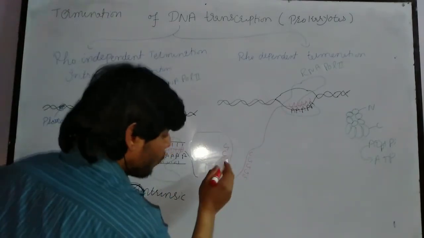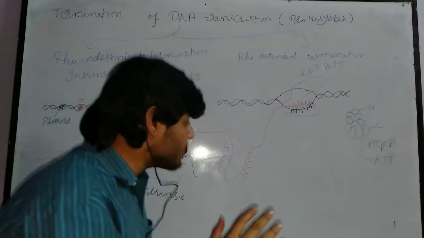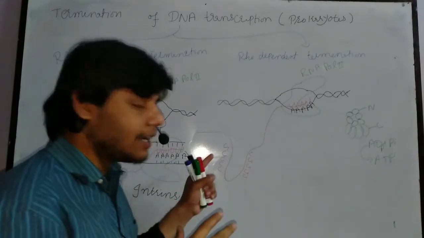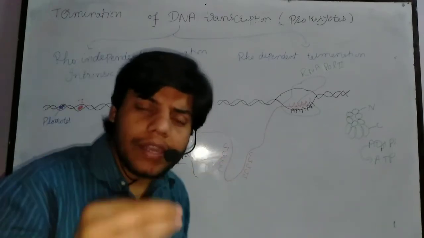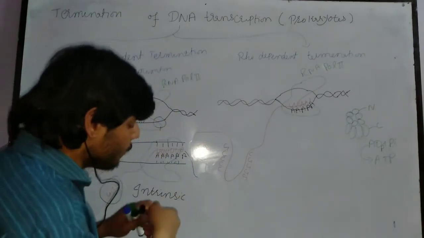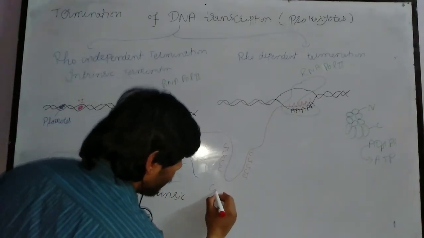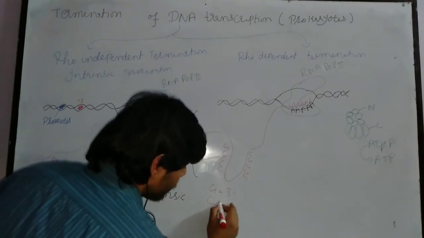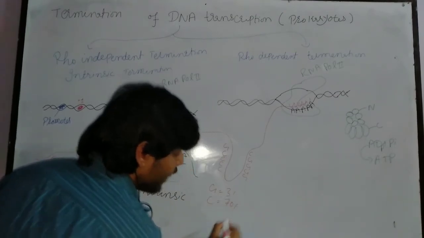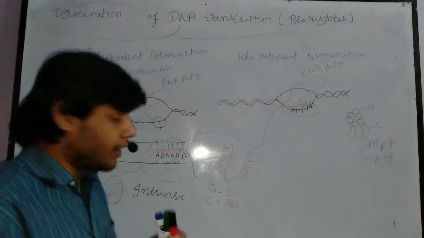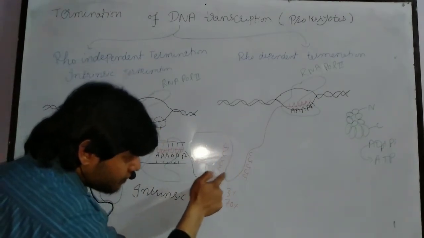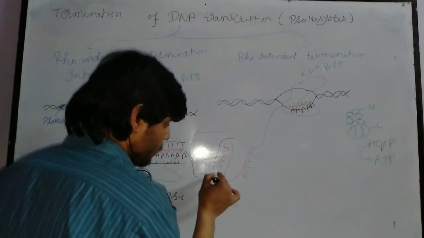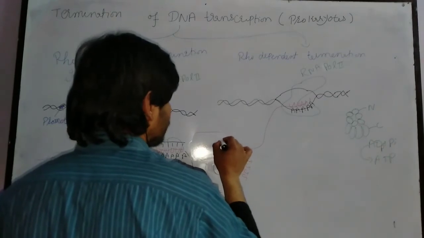Okay. So when the cytosine is present in a large number, in a huge amount, in the DNA strand, and when the guanine is present in a very low amount, let's suppose if we have guanine 3%, and if we have cytosine 70%, then this area is called RUT. We call this area RUT.